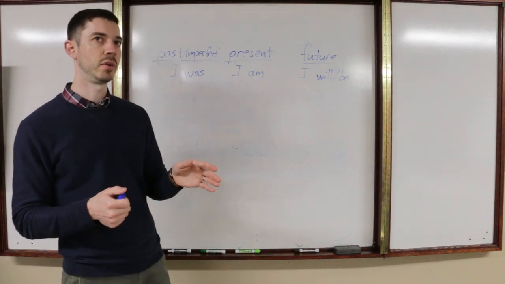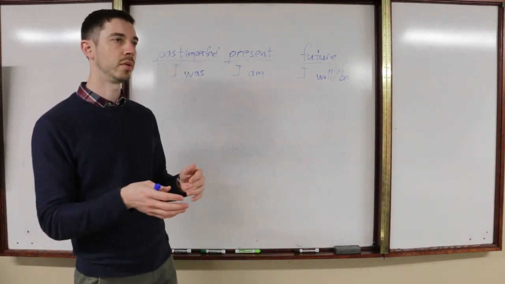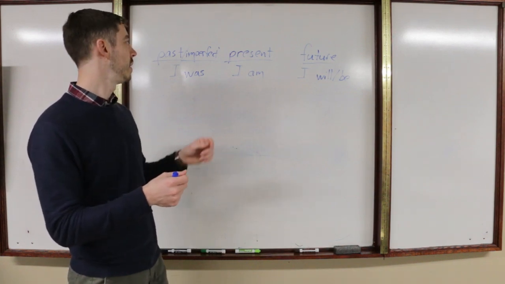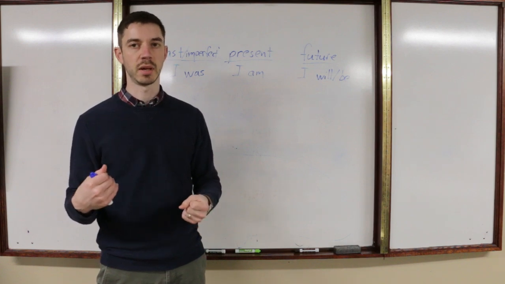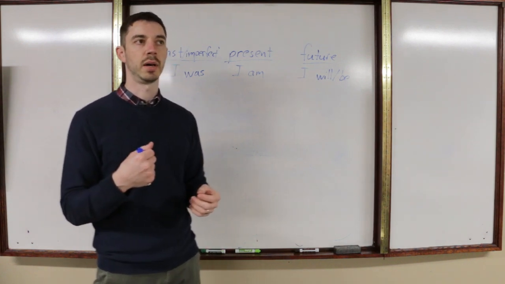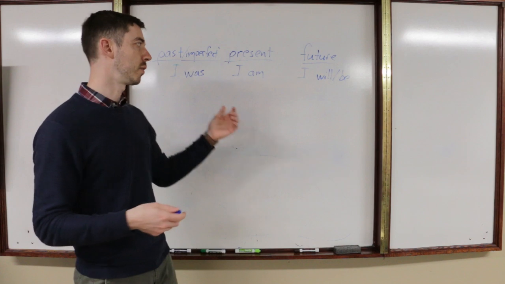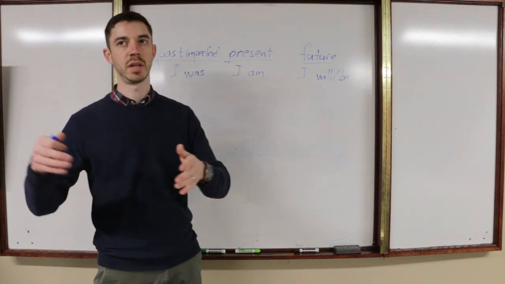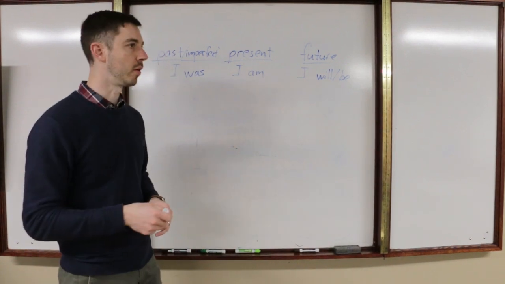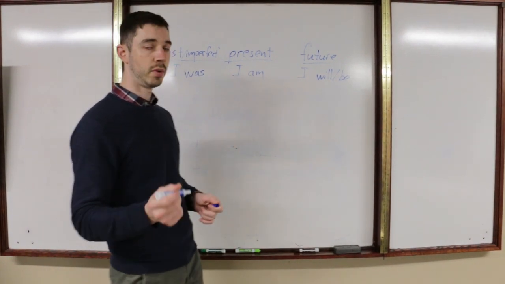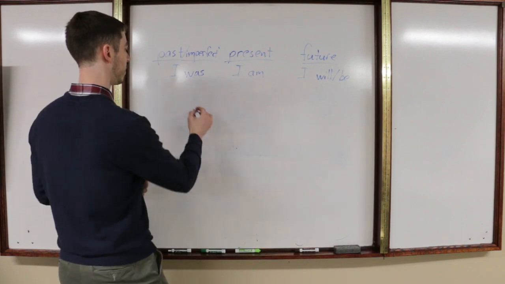In English, we don't always have a good way to show that, but in Latin, you'll learn there's a different being linking verb that you can use to show past perfect. But today we're going to learn past imperfect, so that means it was in the past and it kind of continued in the past. Okay, so the imperfect being linking verbs are